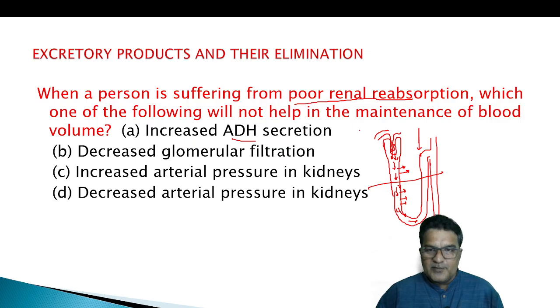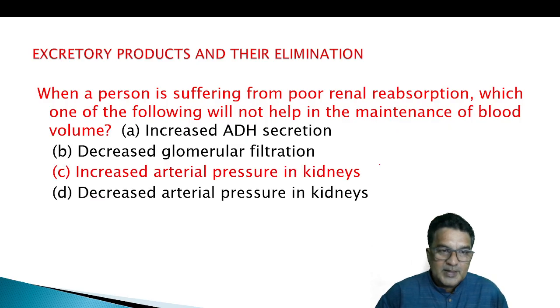Decreased glomerular filtration might be helpful. Glomerular filtration is decreased means fluids flow slowly here. Increased arterial pressure: when you increase the pressure at the artery, there is more filtration, the fluids will move faster, isn't it? So I don't think it will be helpful. Decreased arterial pressure: when arterial pressure is decreased, your filtration rate will be slower, so that might be helpful.